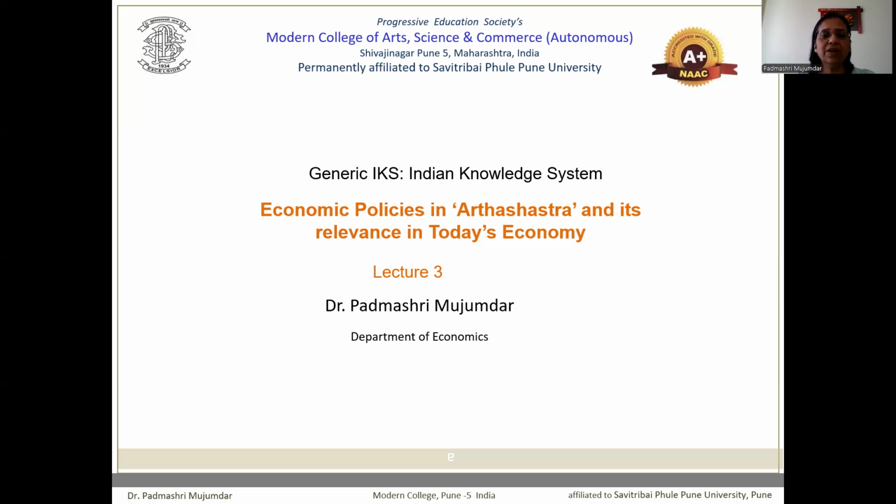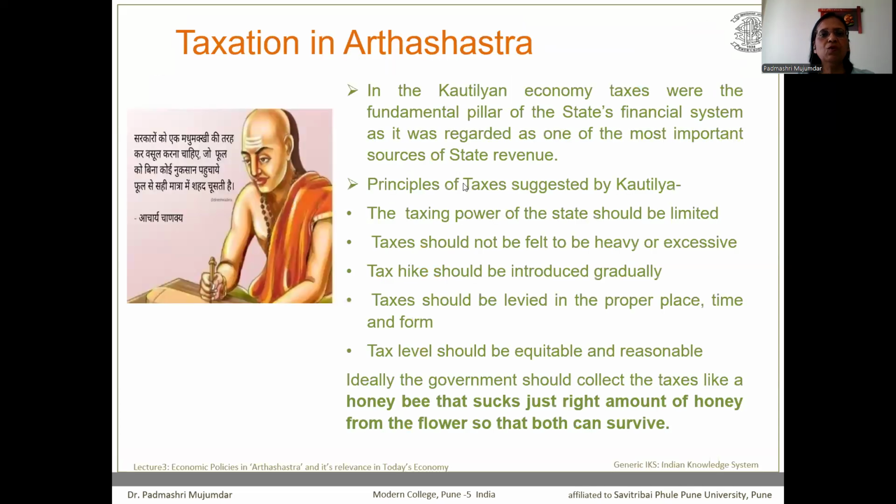In this lecture, we are initially focusing our attention on the tax policy given by Chanakya in Arthashastra, as well as the policy of other sources of revenue and the policy pertaining to the labor force. So, to begin with, we will focus our attention on tax policy.